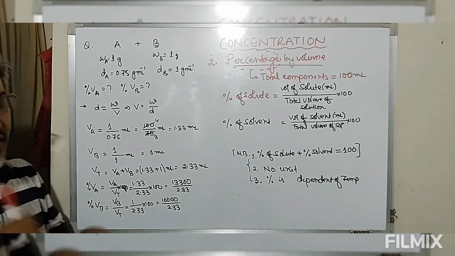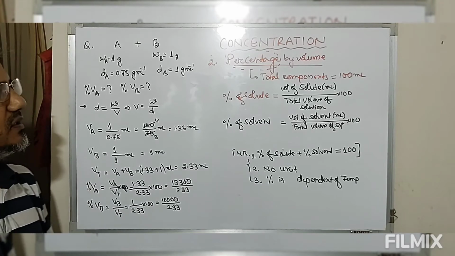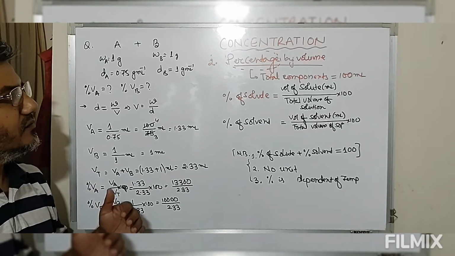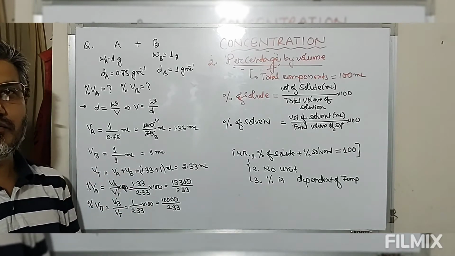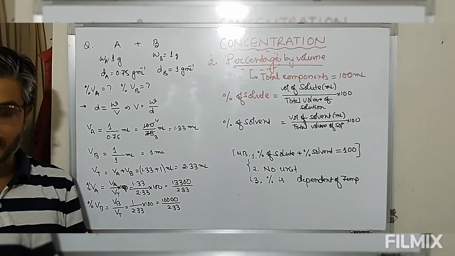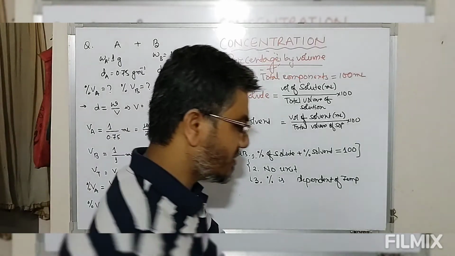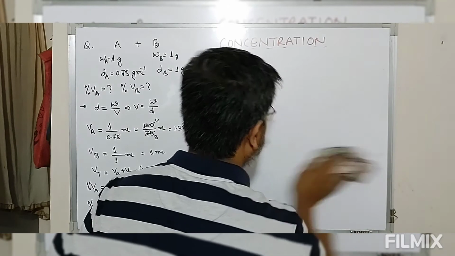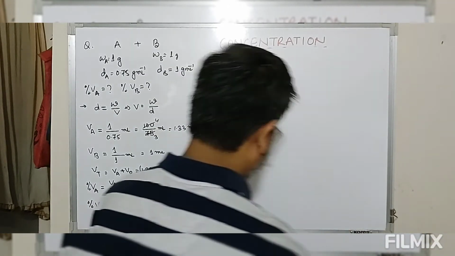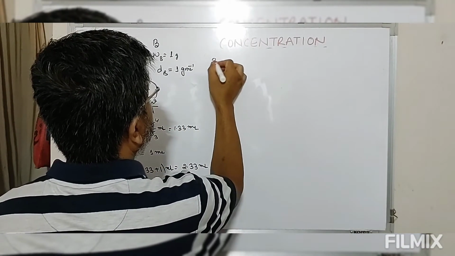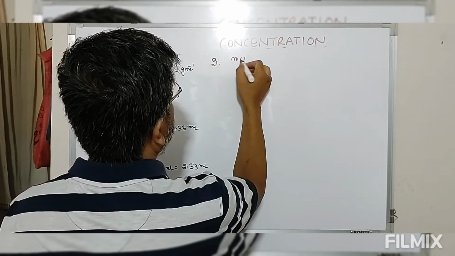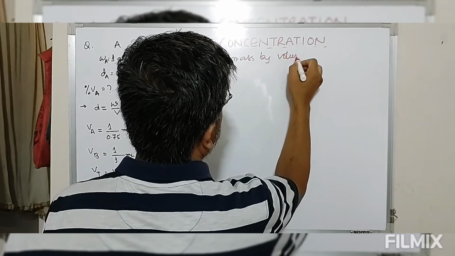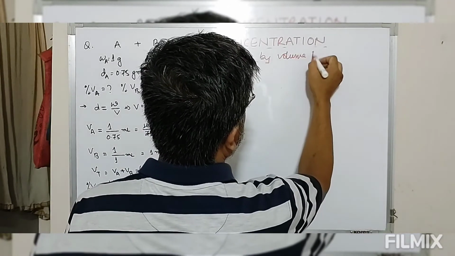Now we can also express this concentration in terms of another, mass by volume percent. So number 3, mass by volume percent.